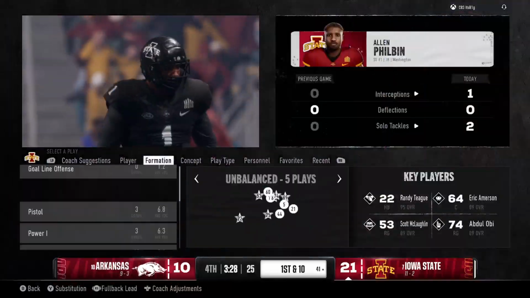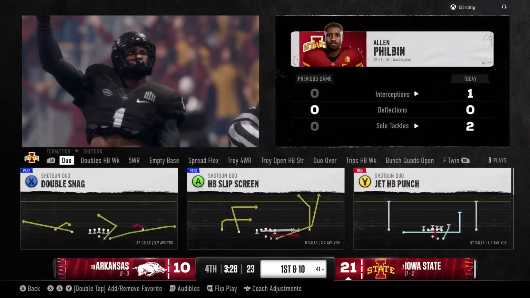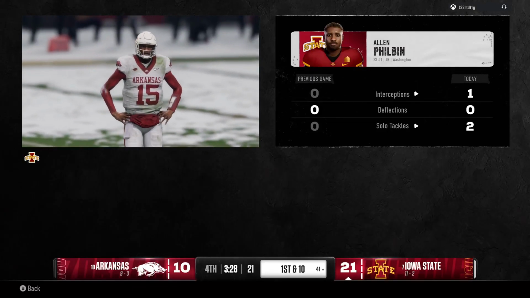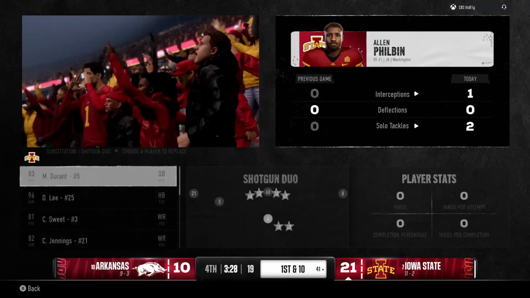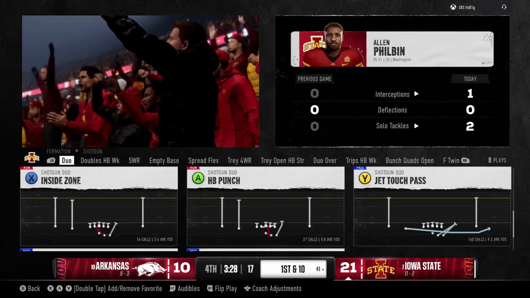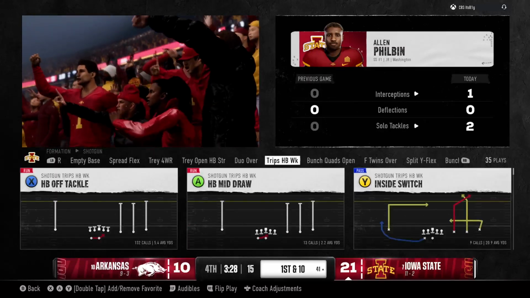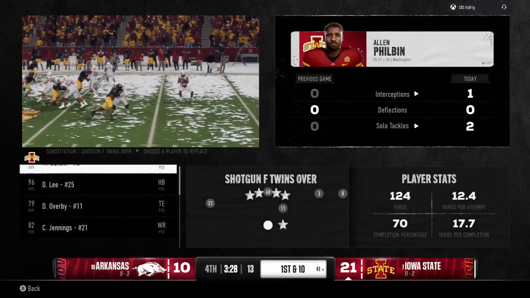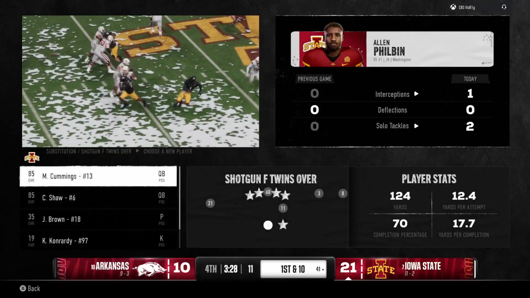Not much on the return, but the takeaway sets up the offense at the 41. Well, this defense has been great the entire football game here. They knew they had a lot of pressure on them in the playoff. They stepped up and played well all game long, and now they get a critical interception here late in this game.